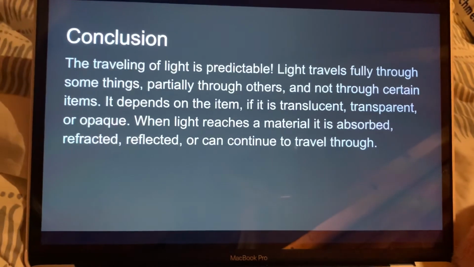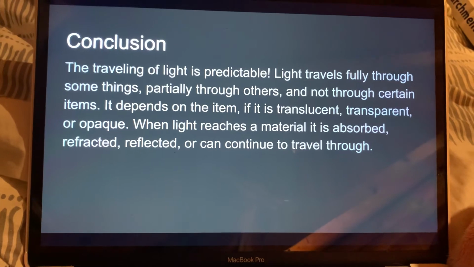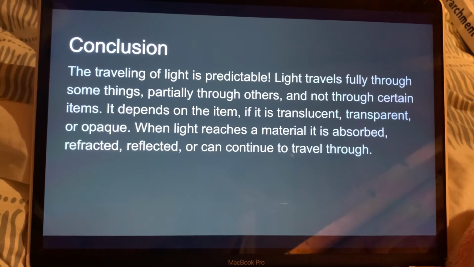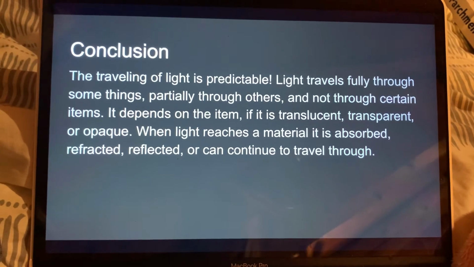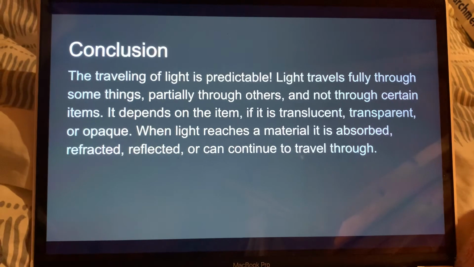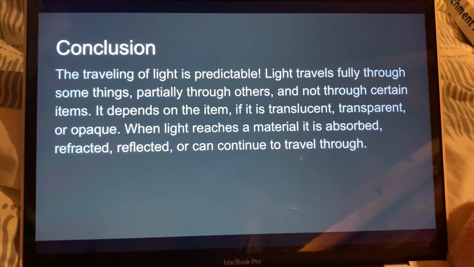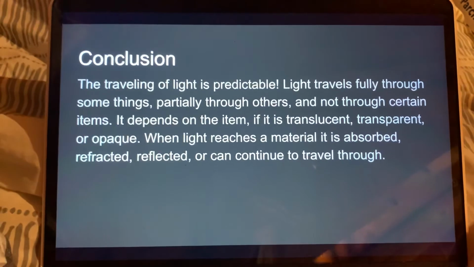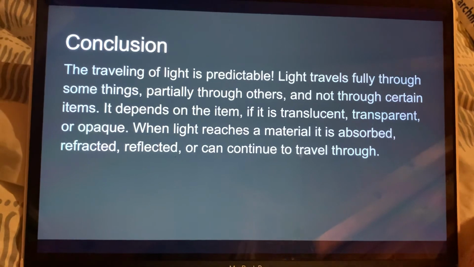So this statement at the end of the conclusion just gets students thinking for the future, because we didn't go over all of these vocabulary words and they may not be familiar with all of these, but in this specific experiment, we looked at light being absorbed into a material, or that it can continue to travel through. And what we will talk about a little bit is that some of the time, multiple things can happen.